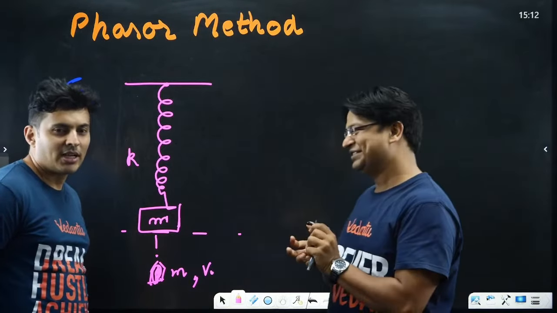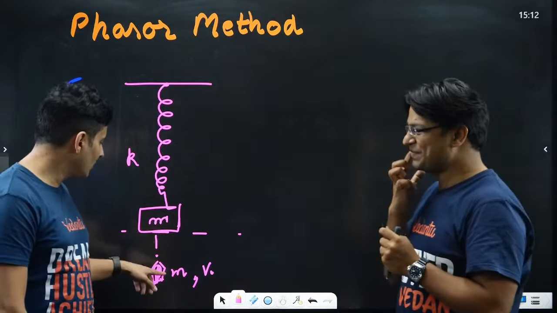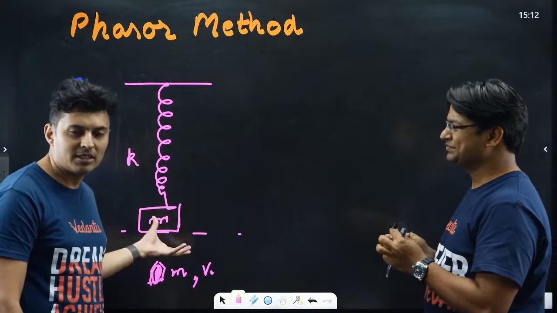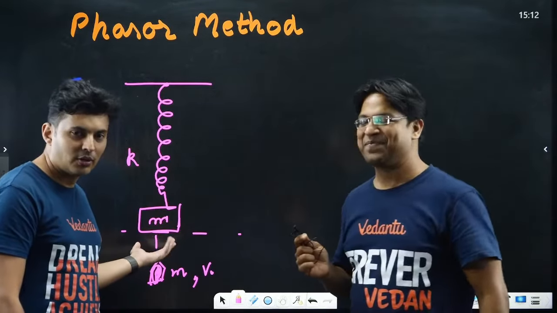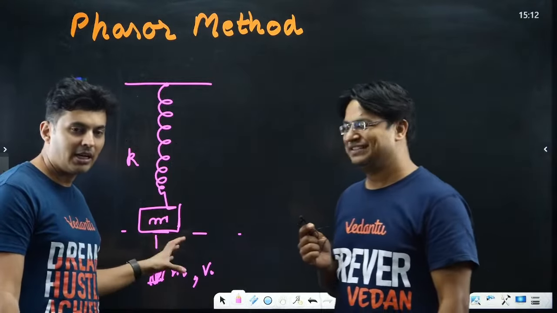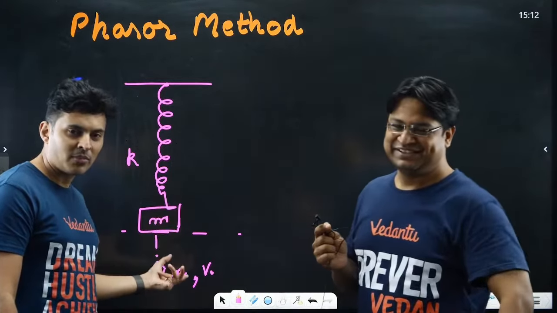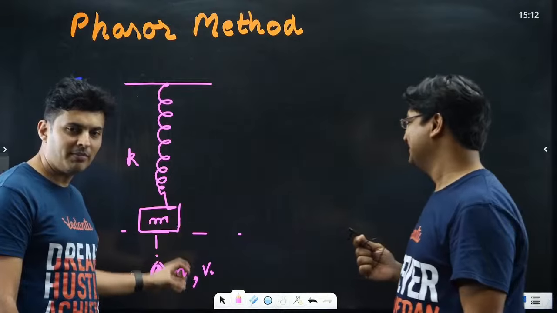complicated. So guys, can you at least answer, after the block is hit by the bullet, what will be the speed and which law are you going to use? You are going to use conservation of momentum. And what will be the speed? Because M and M, double mass, so the speed will become half, right?